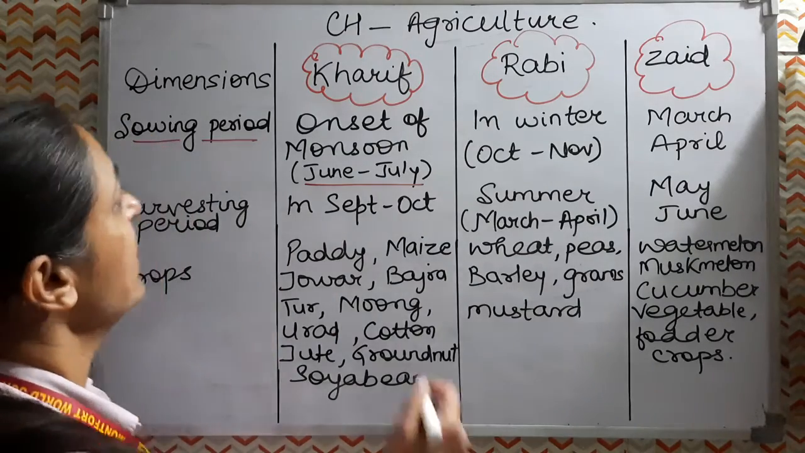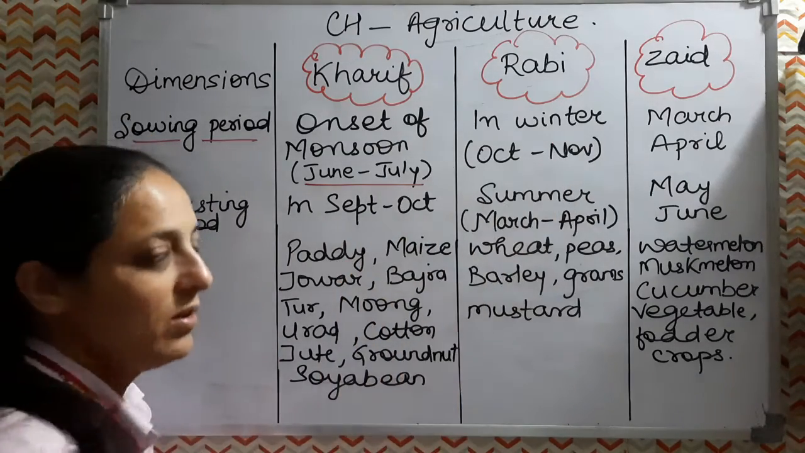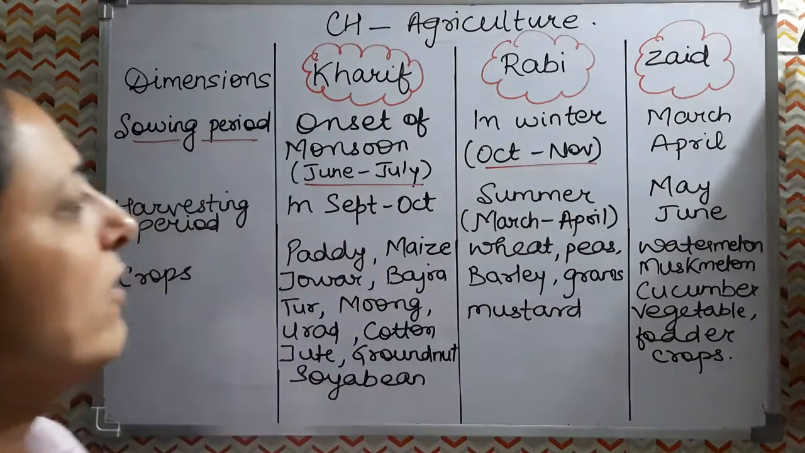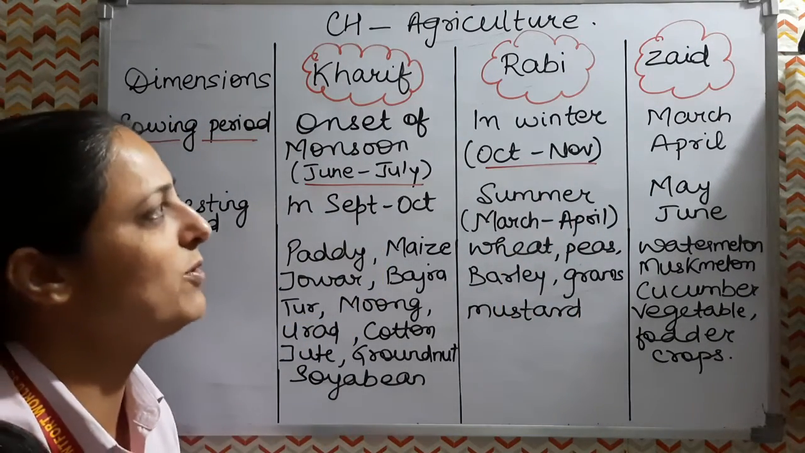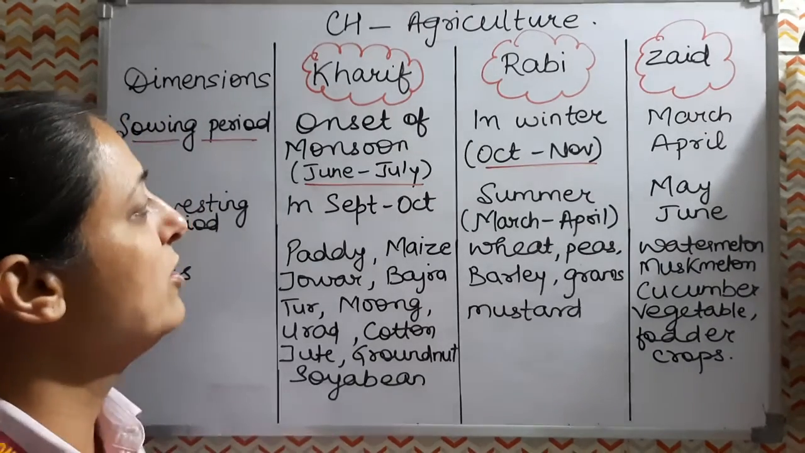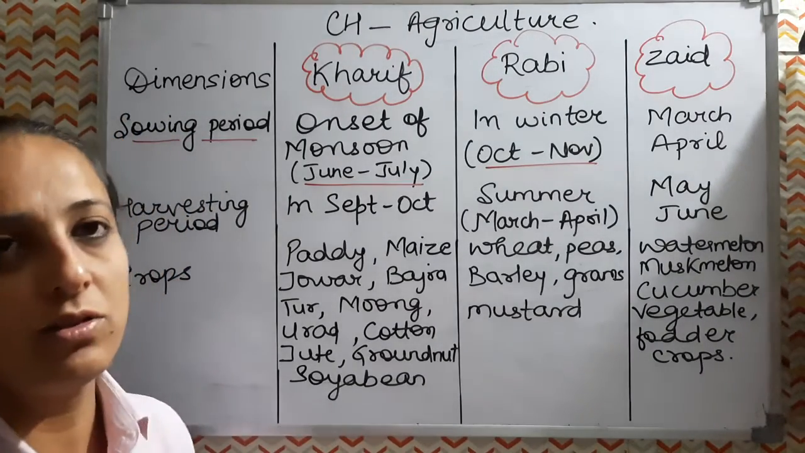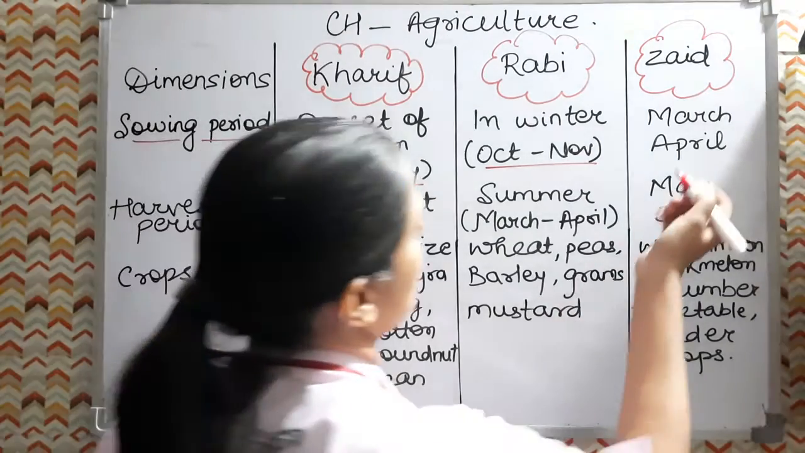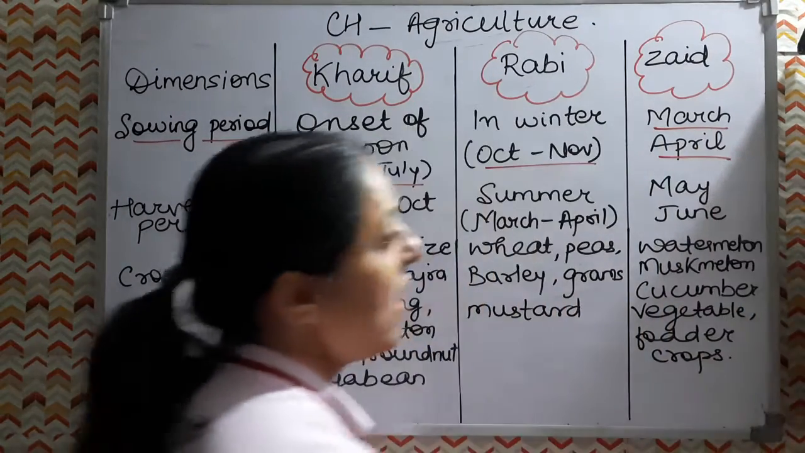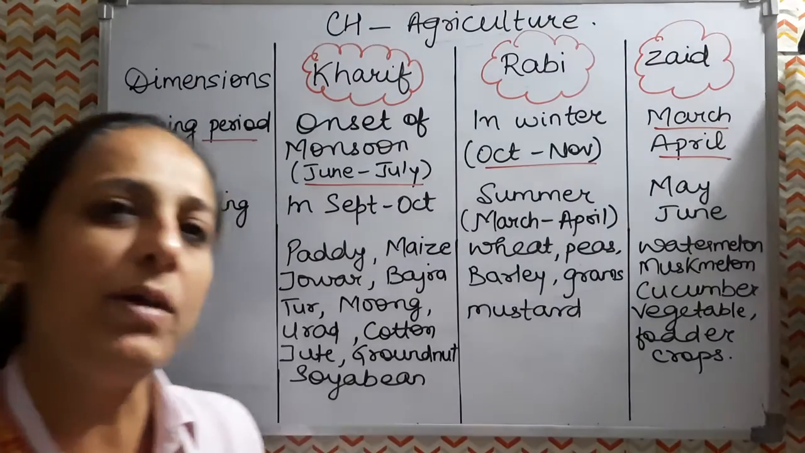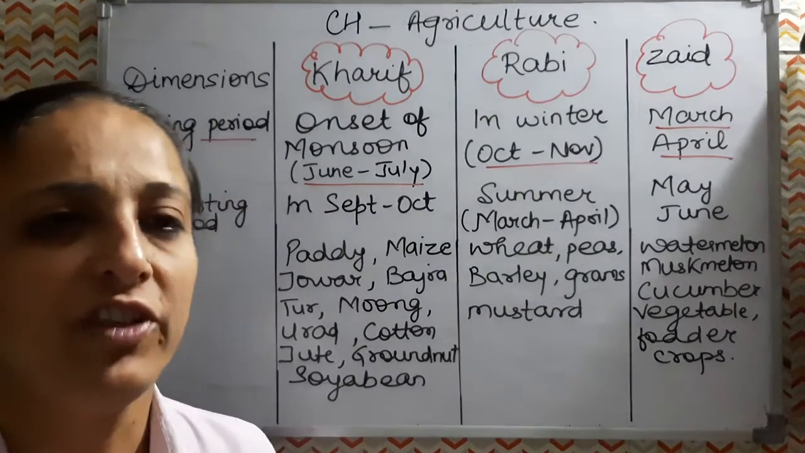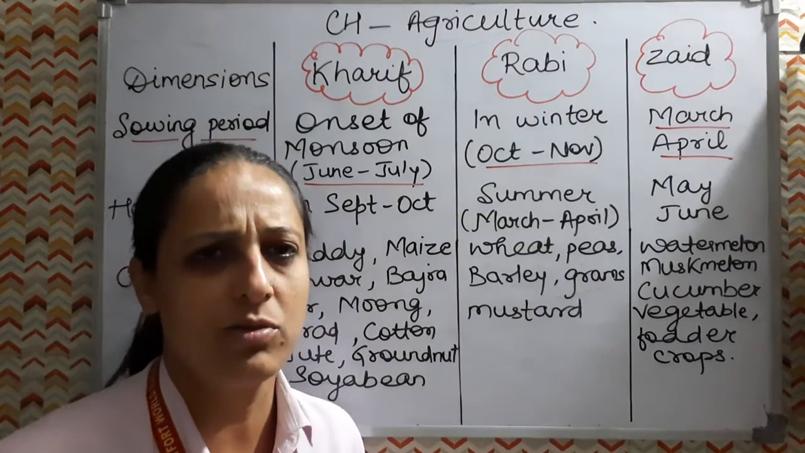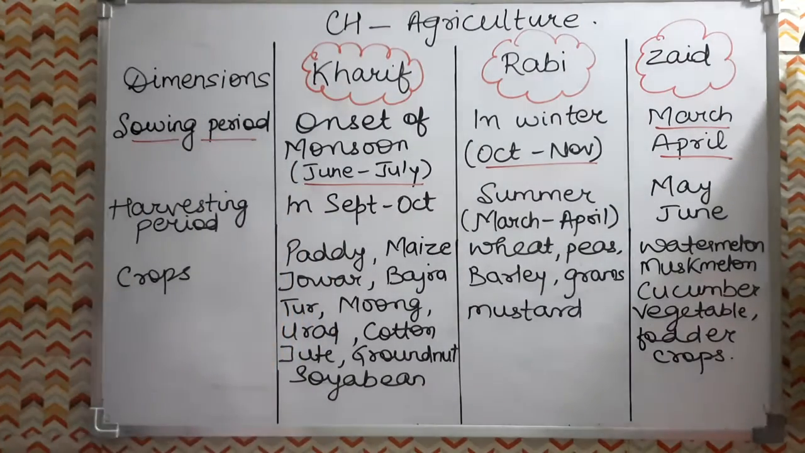Then the next one is Rabi. Rabi we sow in the months of October and November. Wheat is our Rabi crop, so we sow wheat during October and November. Then the Zaid crop: the sowing is done after Rabi and before Kharif, that is usually March and April. So these are the sowing months for Zaid.